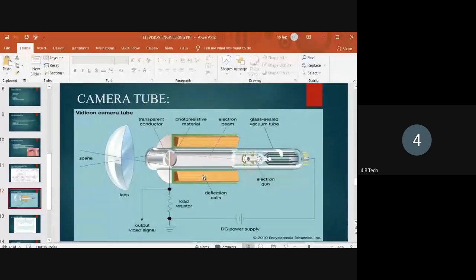The two deflection coils are connected to two sweep oscillators to get the sawtooth waveform. So the deflection coils here.